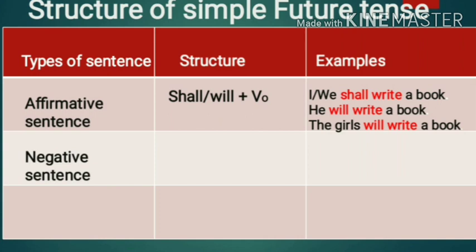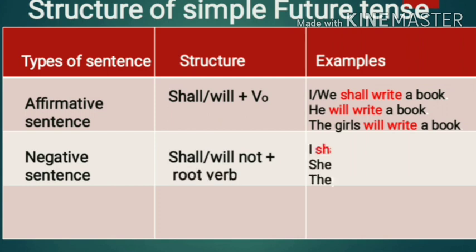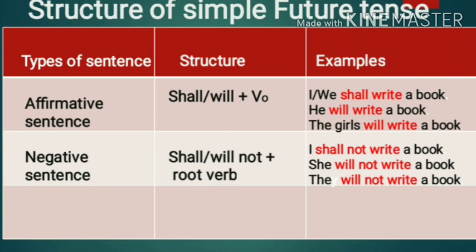Let us take down negative sentence. In the negative sentence, the verb structure is shall or will with not. That means shall not, will not with the root verb. Now, the examples are I shall not write a book. She will not write a book. They will not write a book.